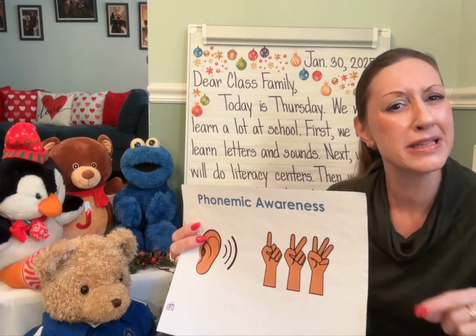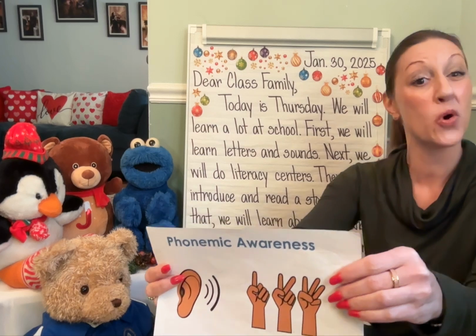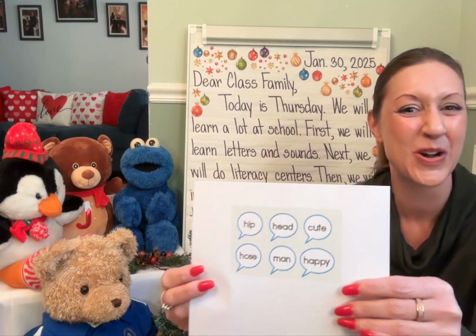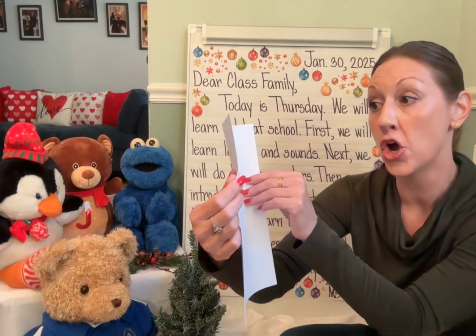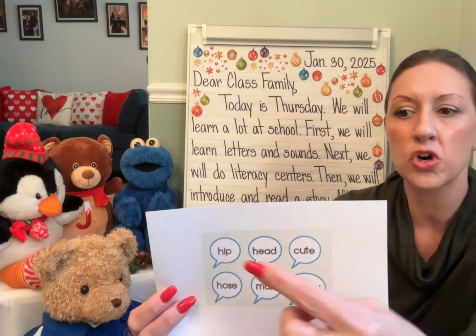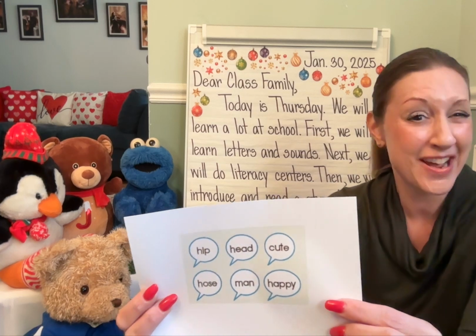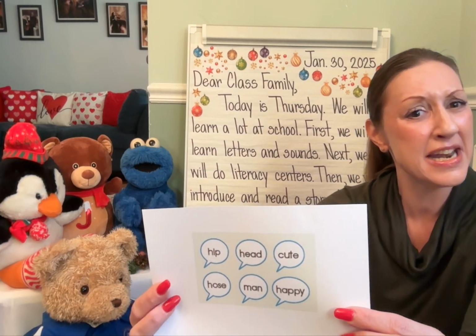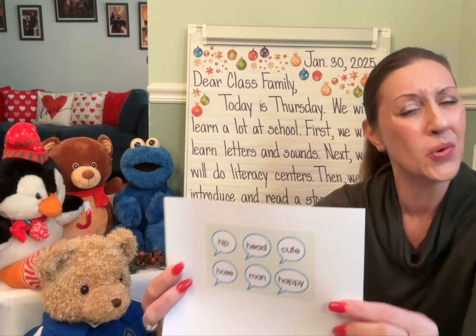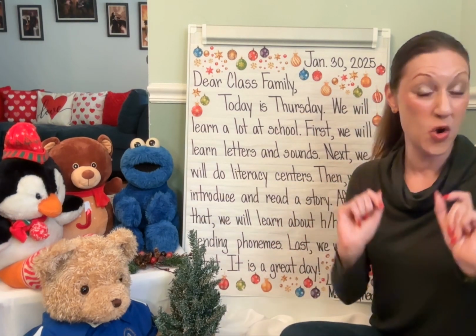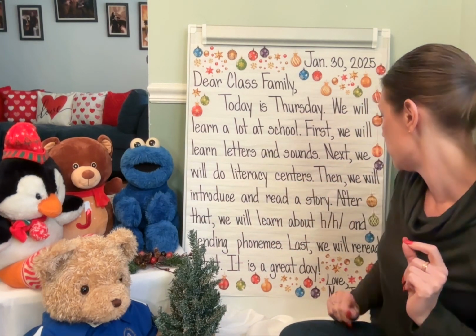And remember, we can blend those words together, and we'll be working on that, as well as phoneme categorization. So, I'll be saying some words, and you need to think, which word does not have the H sound at the beginning and which words do? And we'll be categorizing those words according to their initial sound.